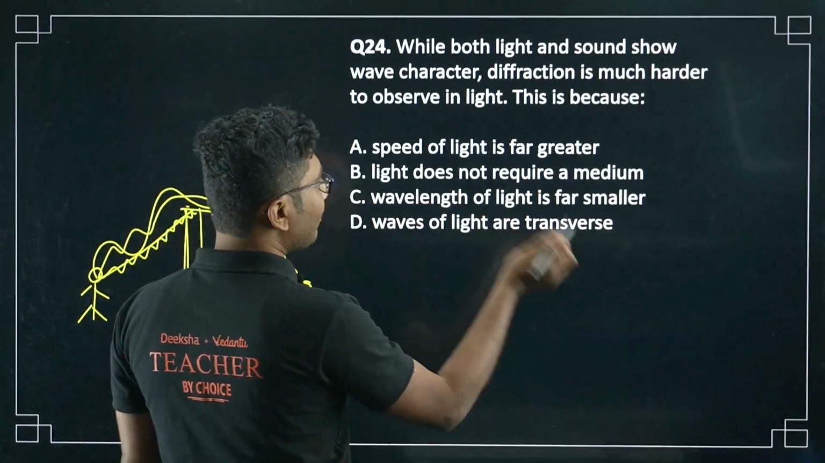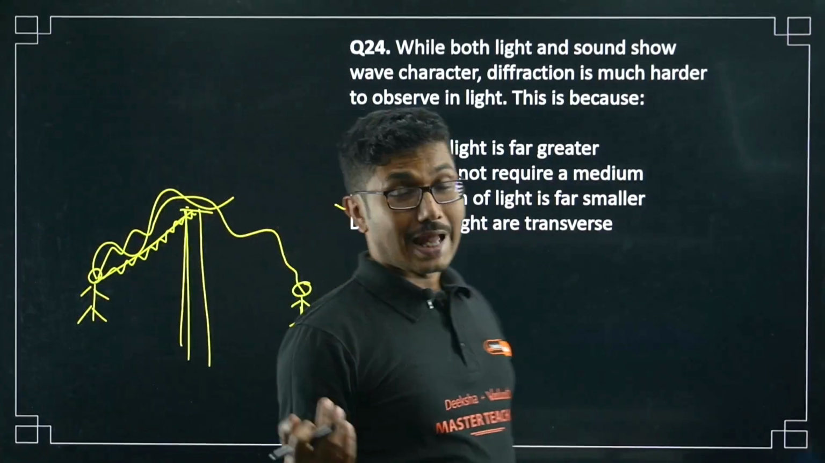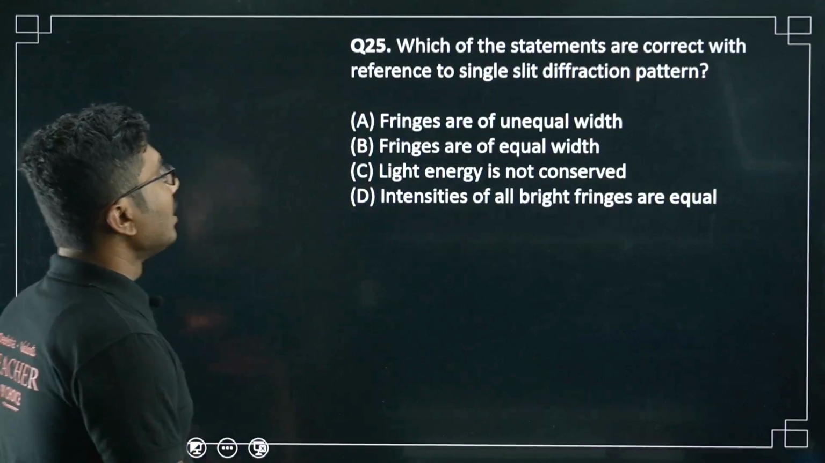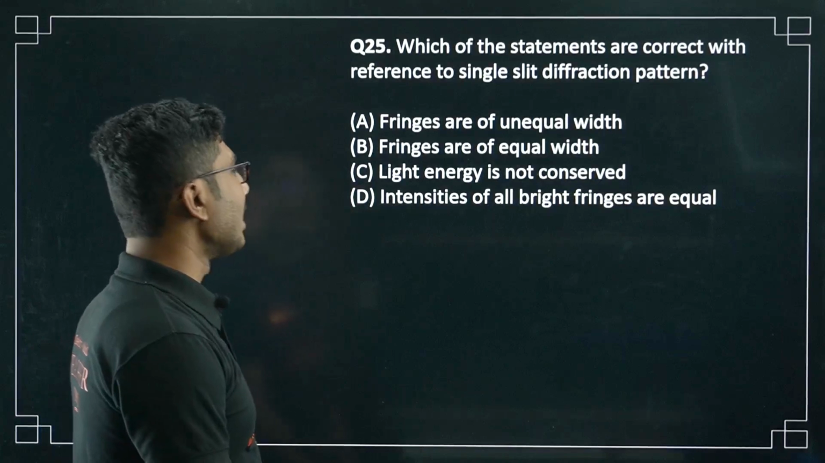So the wavelength of light is far smaller, that is why observing diffraction in light is not so common. Okay, now which of the statements are correct with reference to the single slit diffraction pattern?